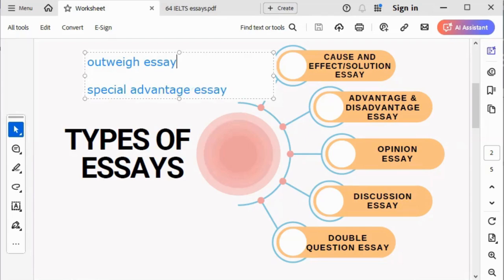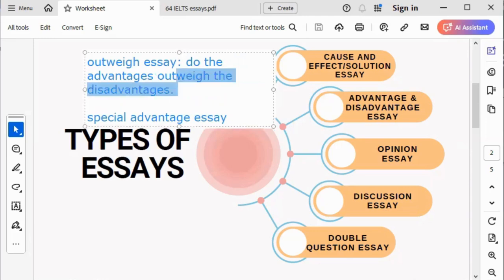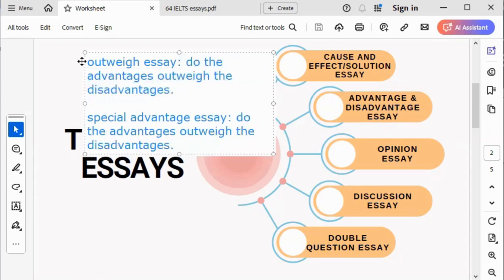So in an outweigh essay, they're going to say, do the advantages outweigh the disadvantages? This is what I call outweigh essay. It's still the same question. So they want you to focus on one aspect. It's a kind of opinion essay.